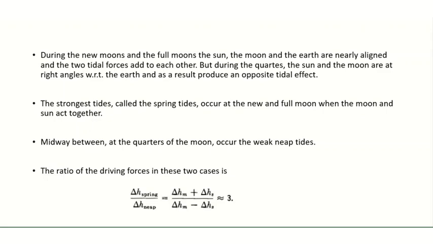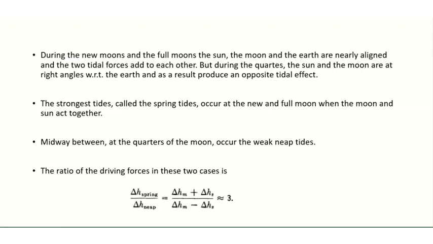Before that, we all know that during the new moons and the full moons, the sun, moon and the earth are nearly aligned, so the two tidal forces add to each other.